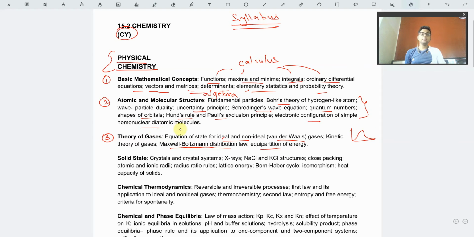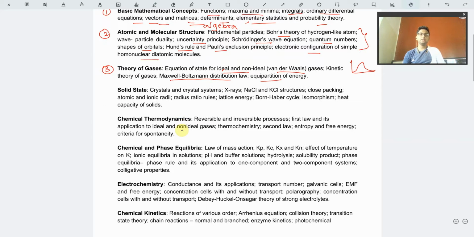Okay, the next topic is solid state. We learned about gases, and we will now be dealing with solids. Firstly, we have to learn about the crystal systems: how crystals are formed, what types of crystals are formed, the types of lattices, how many Bravais lattices there are. How X-rays enter into the crystal, what diffraction pattern is formed, how we can study the spectroscopy related to X-rays. All these things are there in your syllabus in solid state.